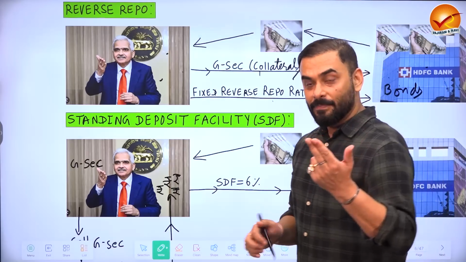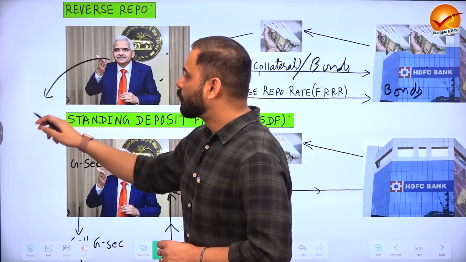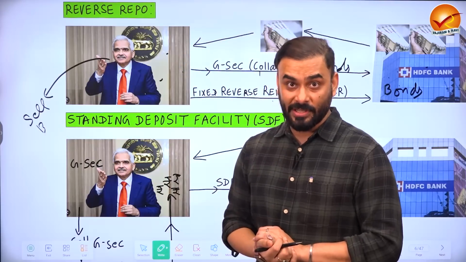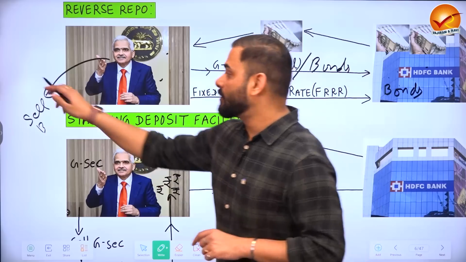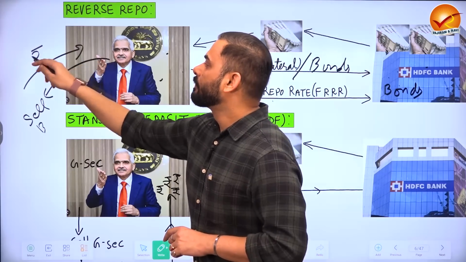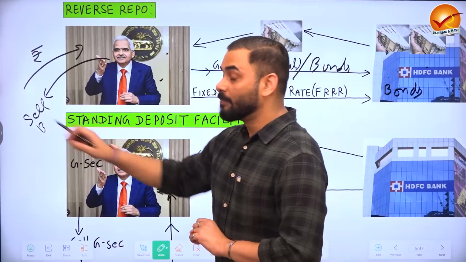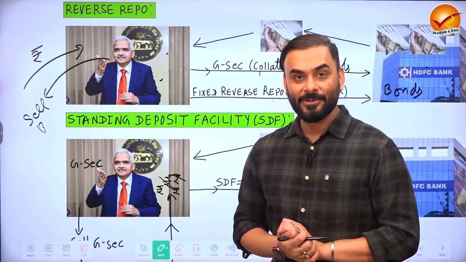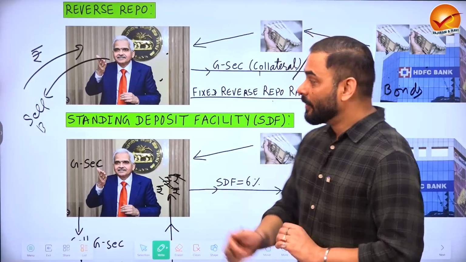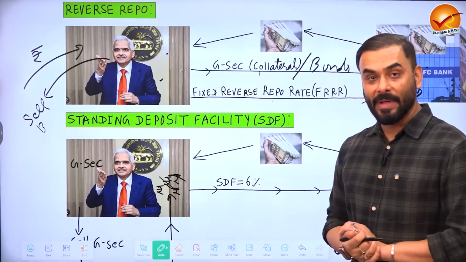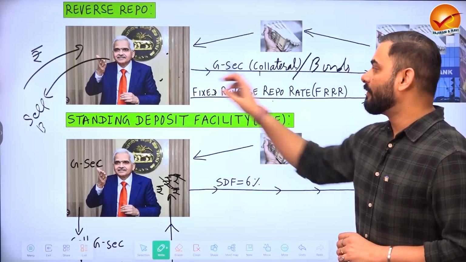And in future, if RBI wants to sell bonds in the market, because if RBI sells bonds, RBI will get more cash. So in future, suppose RBI needs cash and wants to sell bonds, but bonds are not available. So how will RBI sell bonds? If RBI accepts too much cash from our banking system, all the bonds of RBI will go to the banks.